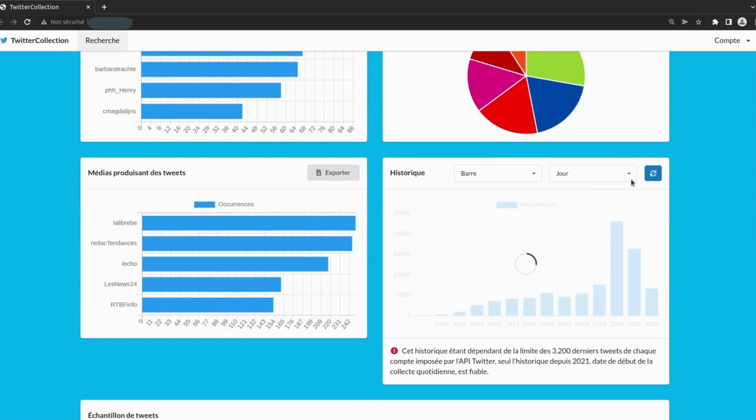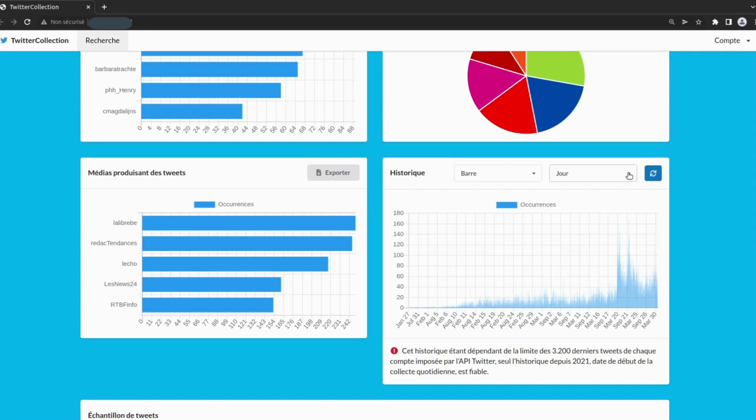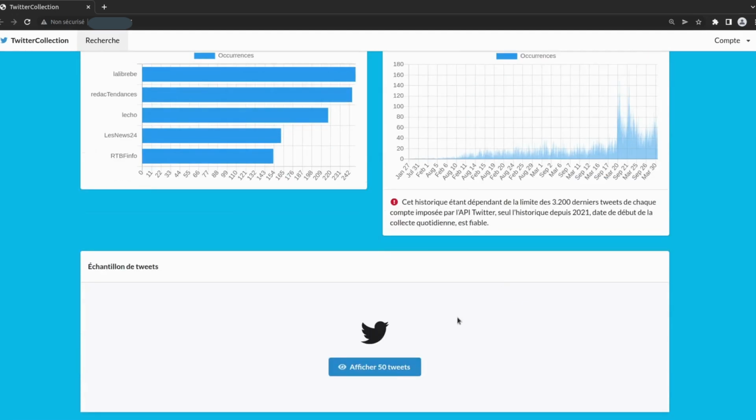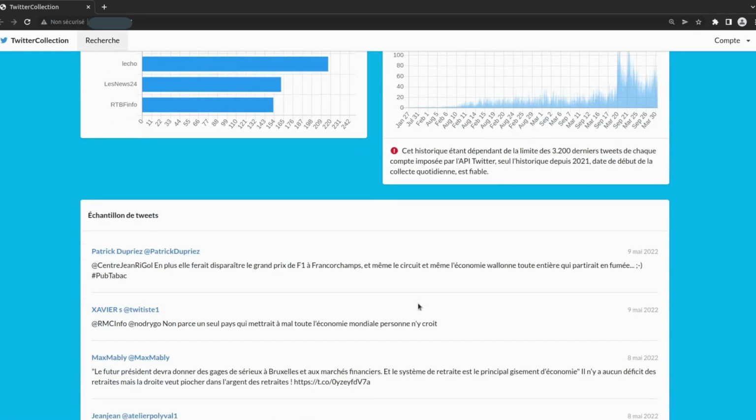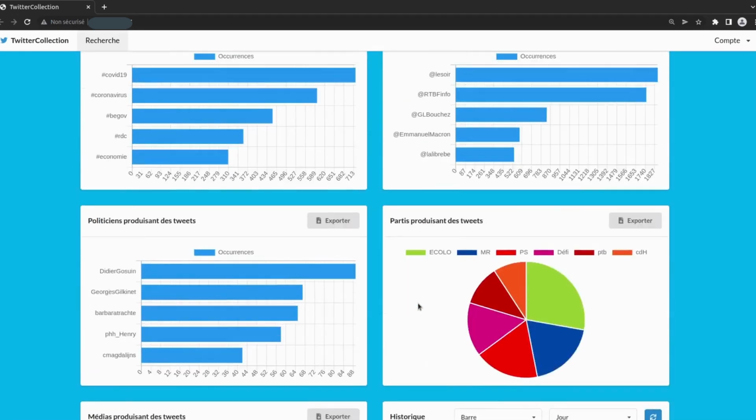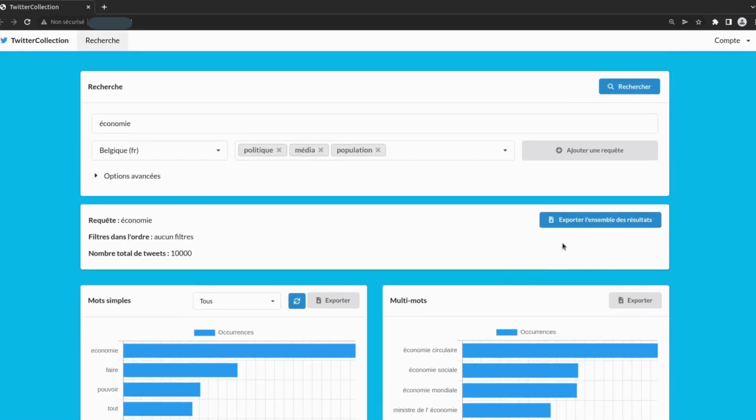by month, or by year. And you can see the tweets corresponding to your query, and here you can export all of the results of the query.